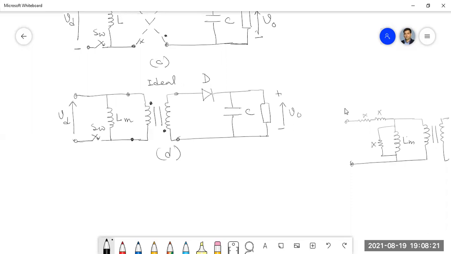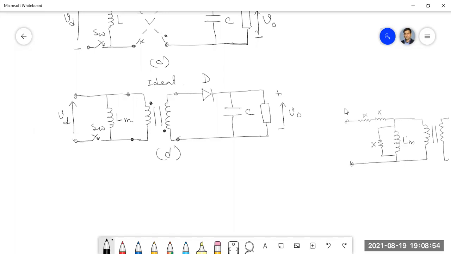Okay, so that means flyback. Yes. Sir, could you please repeat once more why we are isolating, and what the purpose of isolation is? Purpose of isolation is general. That means if there is some problem on the input side, it should not propagate to the output side. So on the output side, there should be safety.